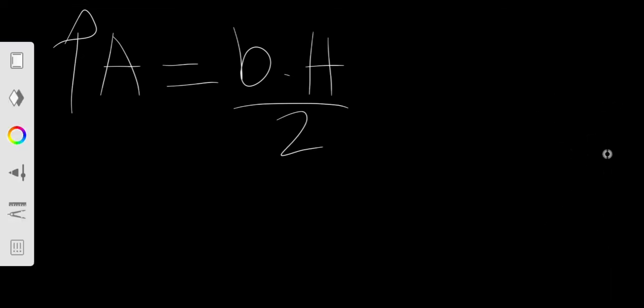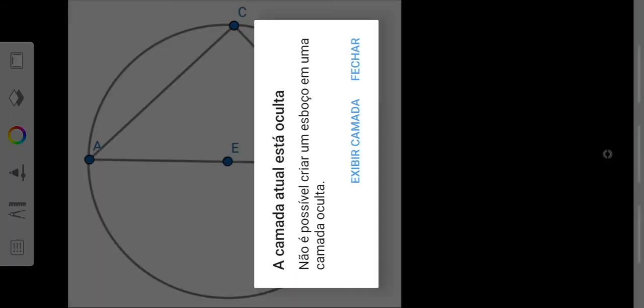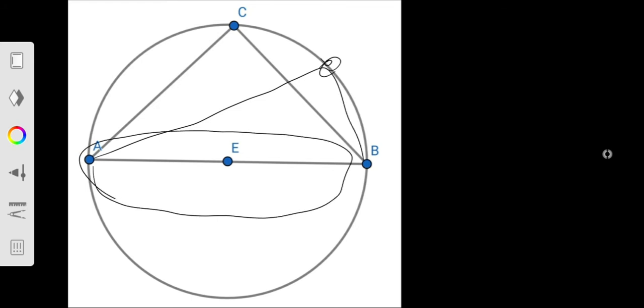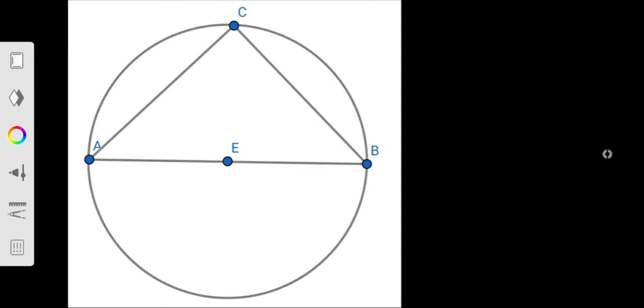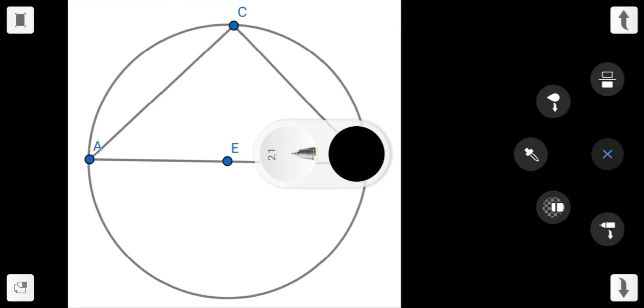So what you need to notice for this question is that your base is always going to be fixed. Even if point C was over here, look, your base is always going to be this length, which is 4. Does this make any sense? So if the point C was over here, you would have this triangle, and where is your base? This one. So you can't change your base.